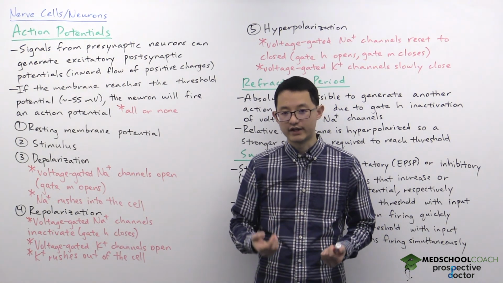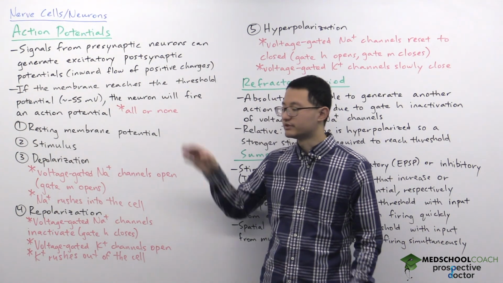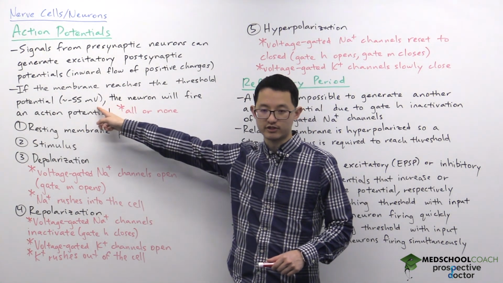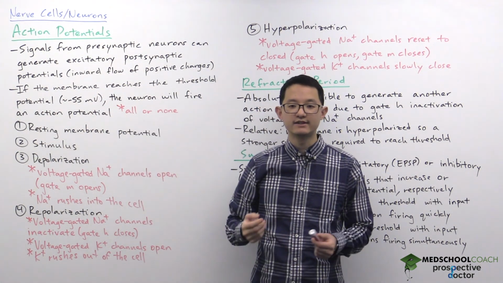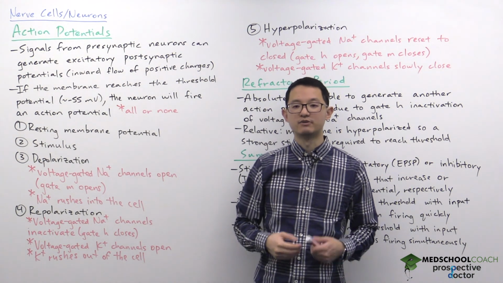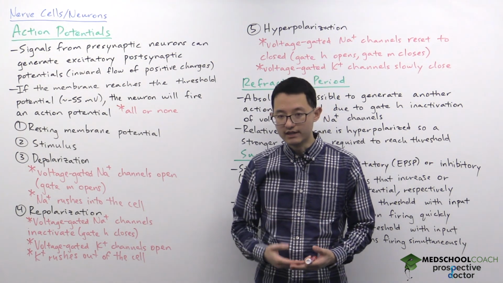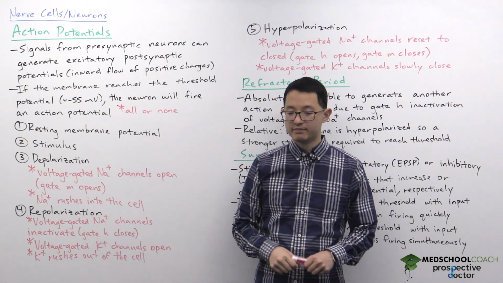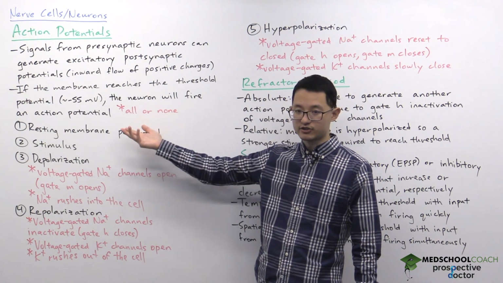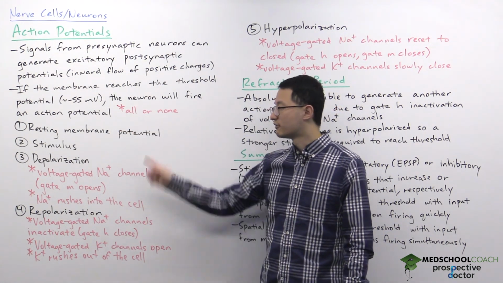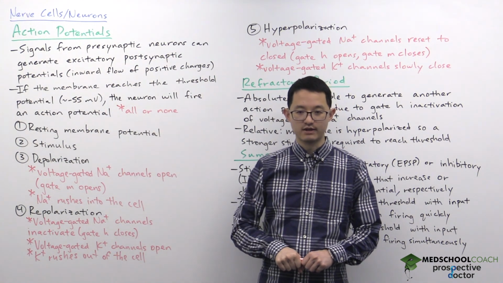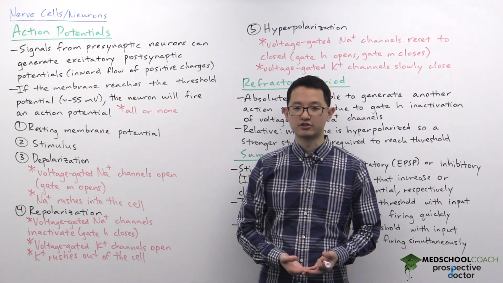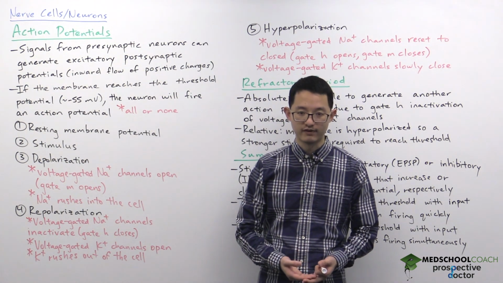So in order to fire an action potential, the membrane potential needs to increase by a pretty good amount to what is called the threshold potential, which for most neurons is about negative 55 millivolts. If the cell receives enough excitatory input to reach threshold, then the neuron will fire an action potential. Because the action potential only fires if threshold is reached, we often call this an all or none mechanism. If the cell reaches threshold, an action potential will be fired. If the cell doesn't reach threshold, then an action potential will not be fired.